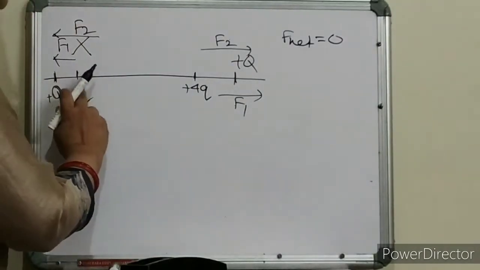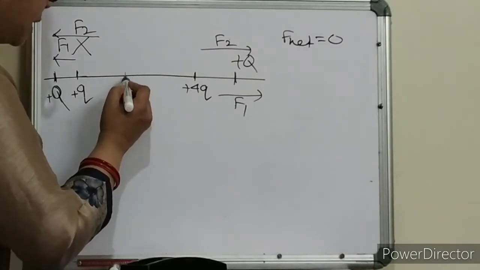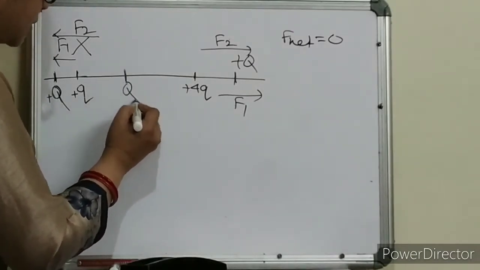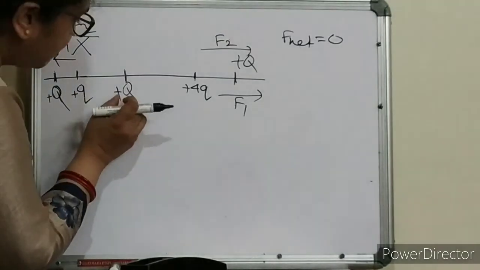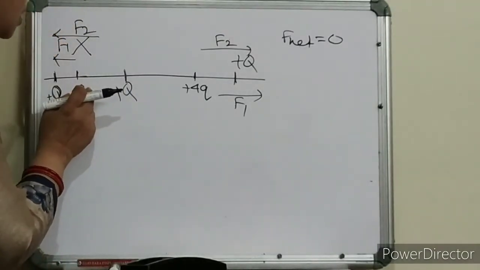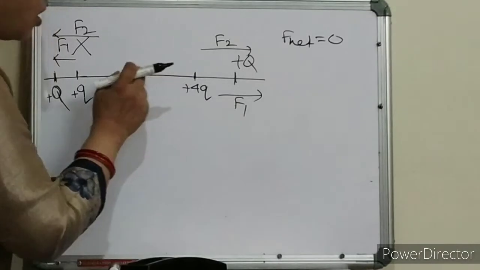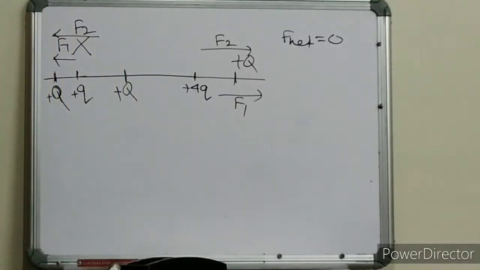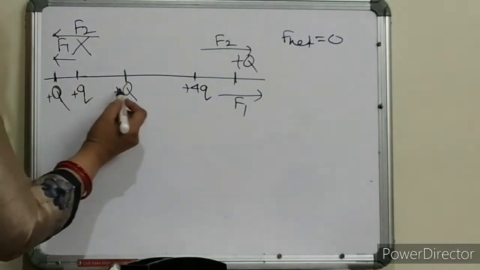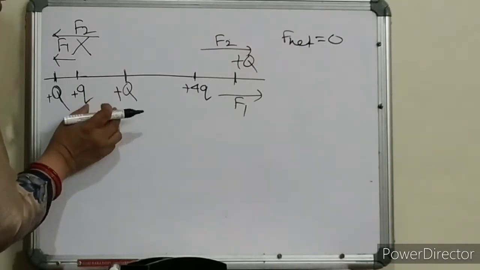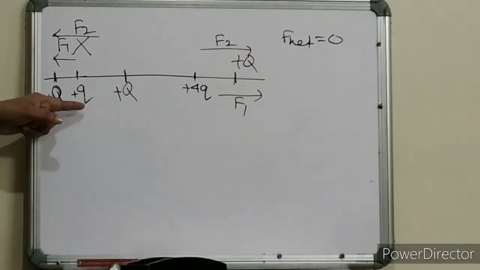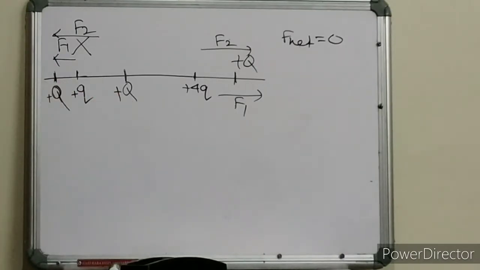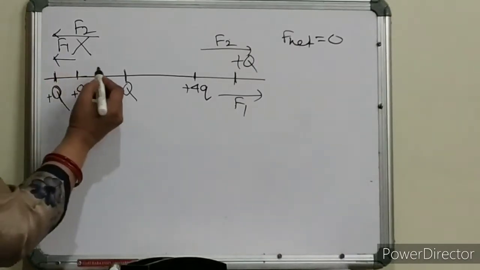Now the only remaining position is over here. Let me keep plus Q charge over here now. Then what will happen? Again where to keep? Should I keep this plus Q charge near to this charge, or near to this charge, or in the middle? Let us see now. See, if I am keeping this plus Q charge near to this small charge, then what will happen? This F1 will be in which direction now? Tell me. It will push back in this direction.